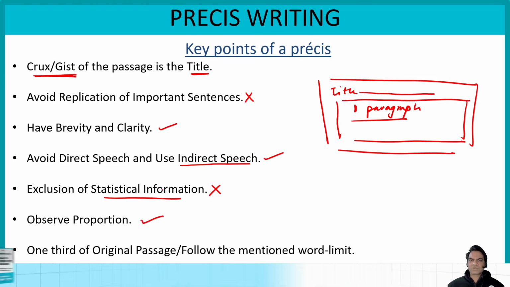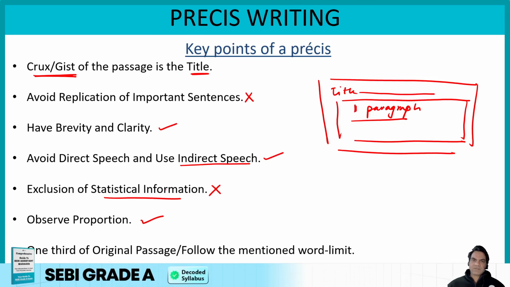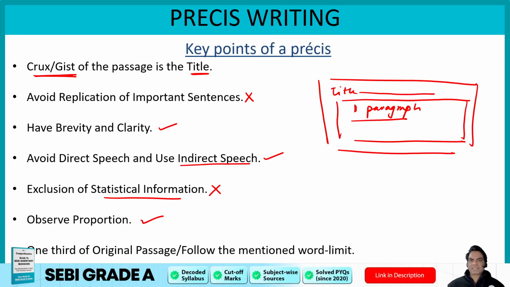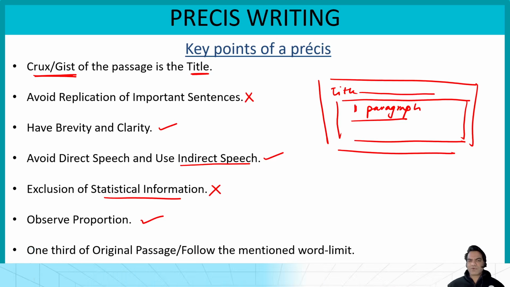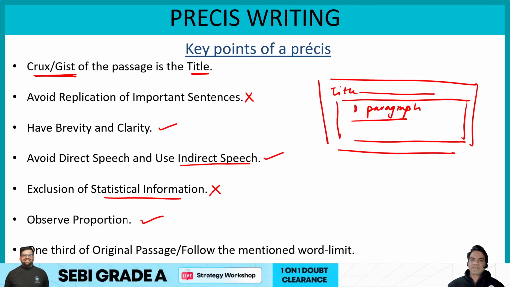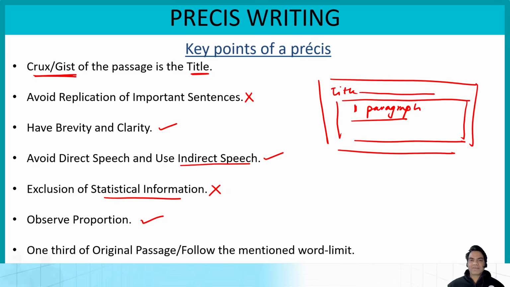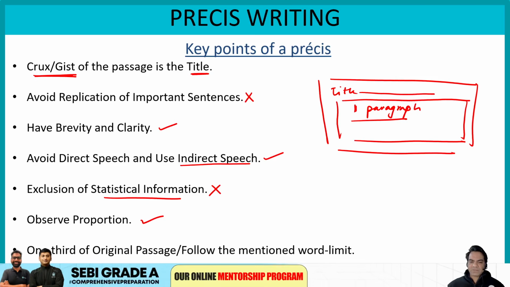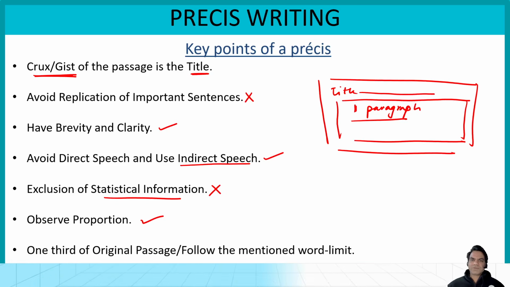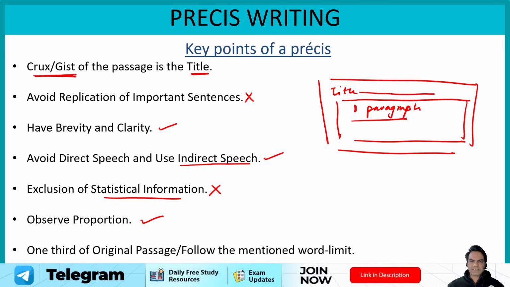Now, what students usually make mistakes with, when they start creating their Prezi, is they do not bother about the word limit. So they explain the initial few points in 4 or 5 sentences, and then they feel there is not enough space left to discuss other sentences organically. So that would look like a very disorganized Prezi. So make sure that you observe proportion. Equal weightage and equal importance should be given to all the core points of the passage. That is what a proper Prezi should look like.